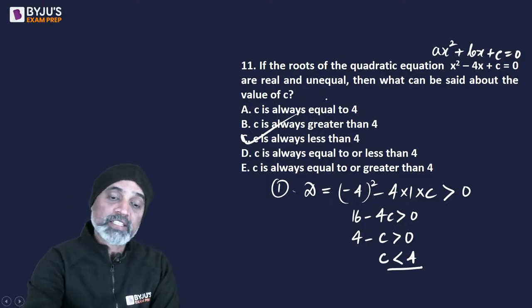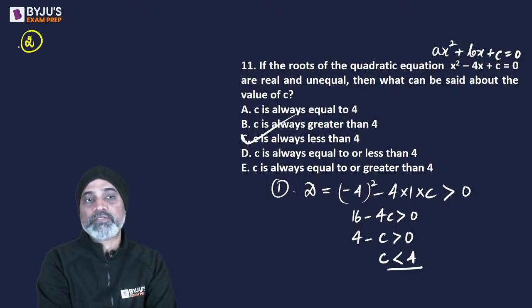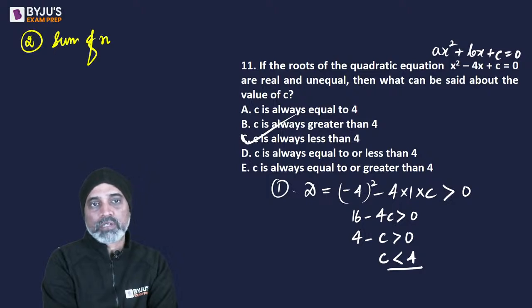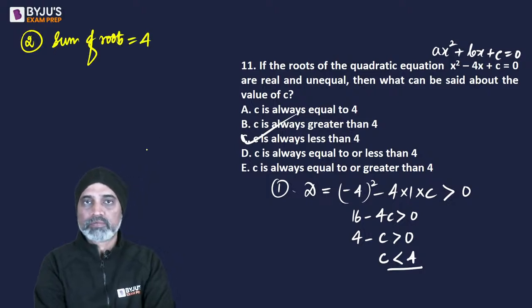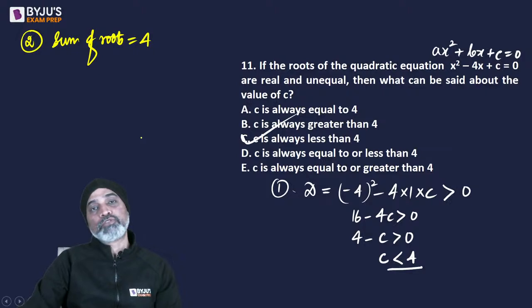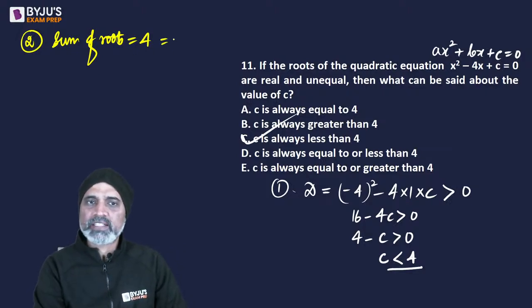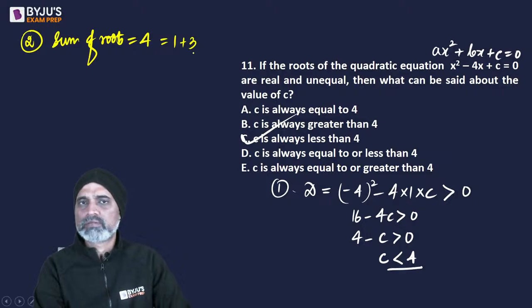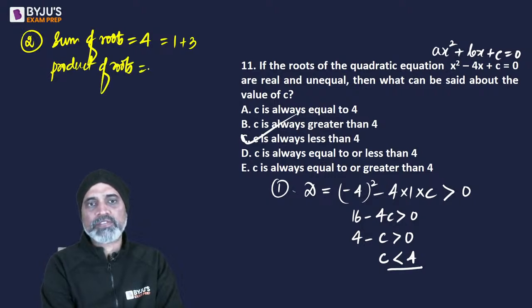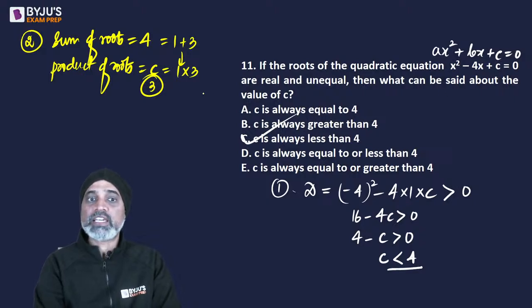If you know discriminant, the other approach is little lengthy, but that works even in difficult questions. If I look at this, can I say sum of the roots is 4? So दो नंबर आपको चाहिए जो सेम नहीं हो और उनका सम 4 होता हो. So can I take them as 1 and 3? चलेगा? So can we say product of roots which will be given as c is going to be 1 into 3, which is 3. तो c की वैल्यू 3 आ जाएगी.